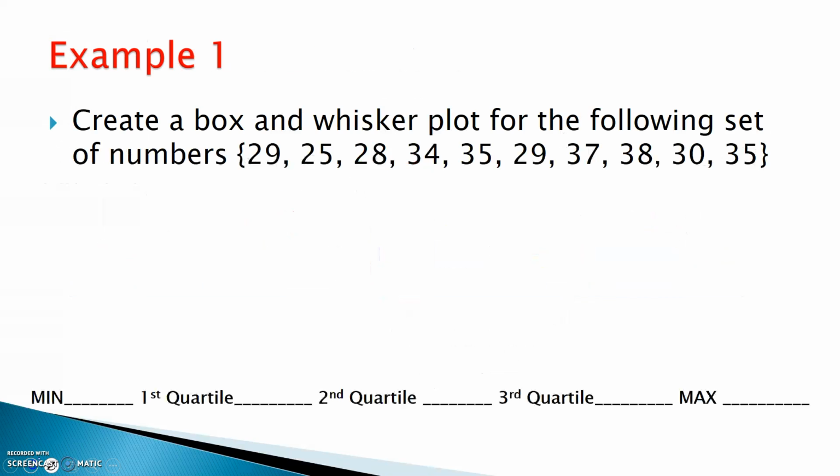So let's jump over to an example. How do I create it? So let's begin with example 1. Create a box and whisker plot for the following set of numbers. I want you to take a second. Copy this down. If you remember how to do it, take a shot, pause the video.